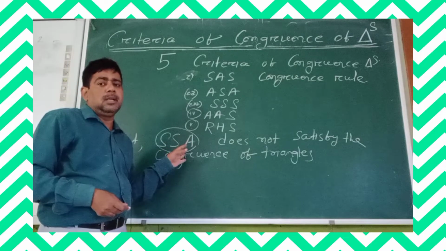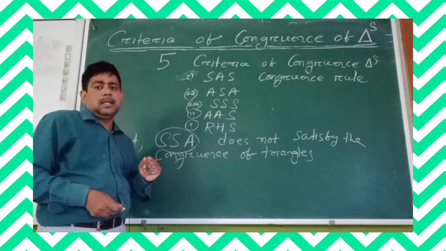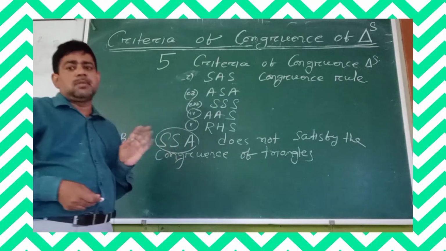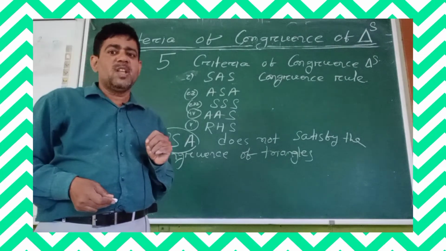This condition does not satisfy the criteria of the congruence of triangles. Understand?